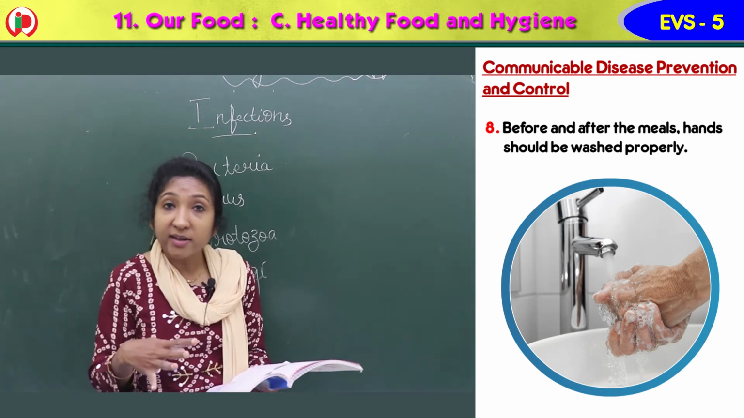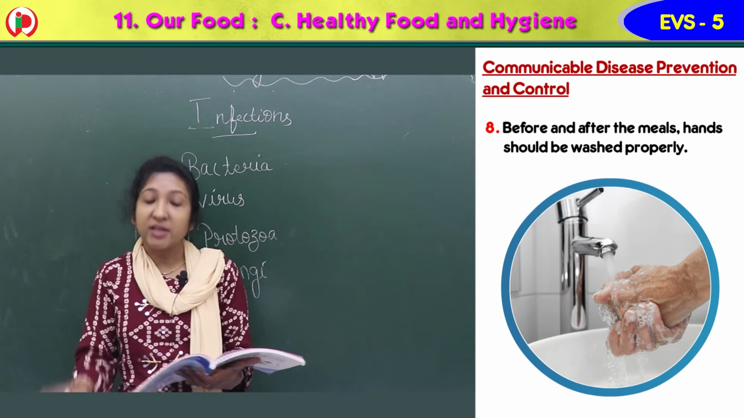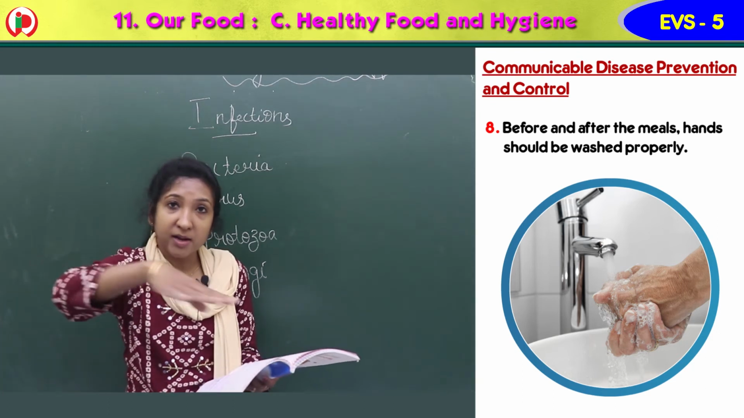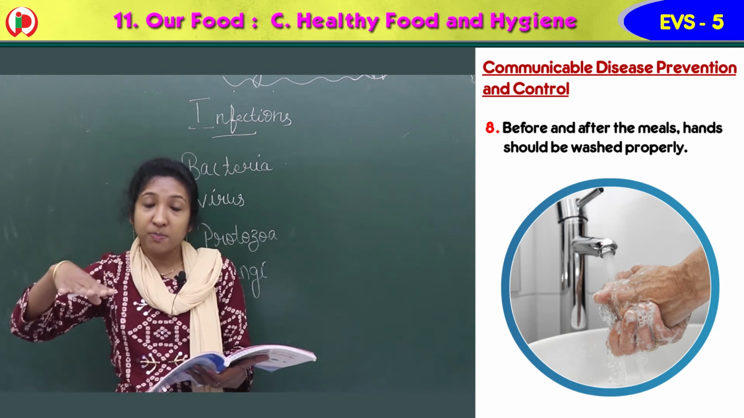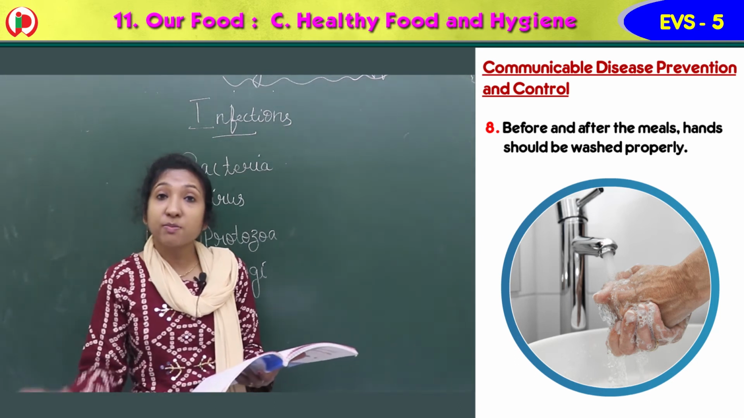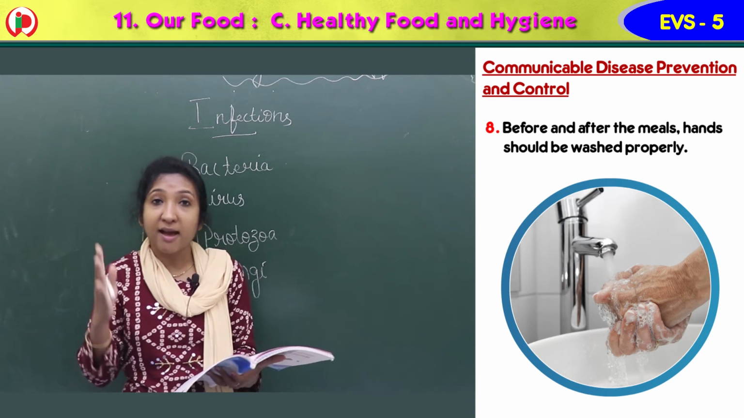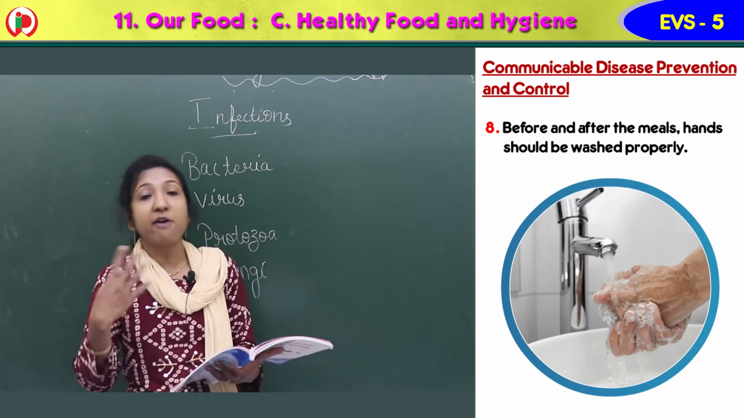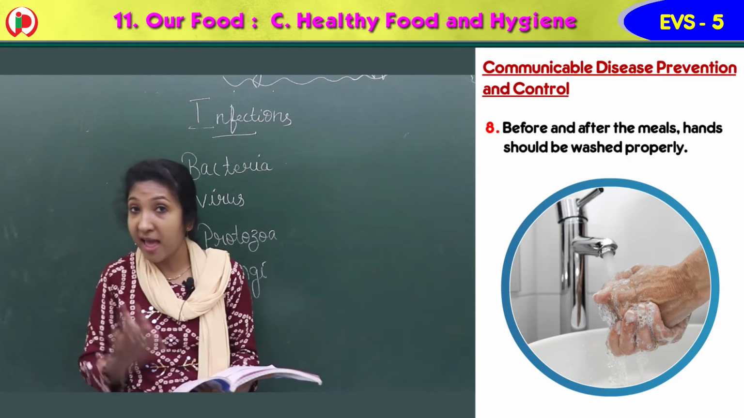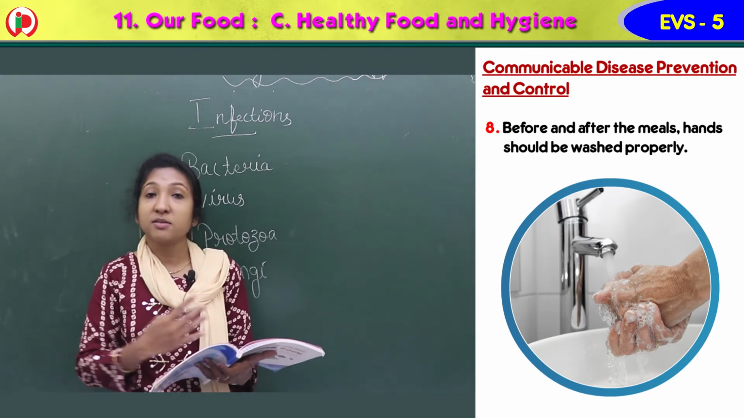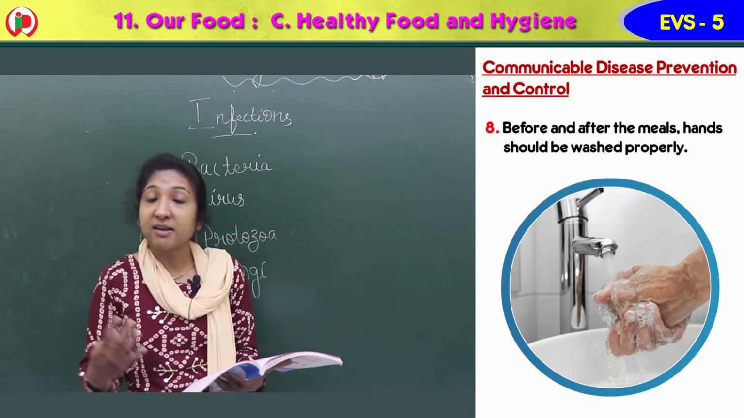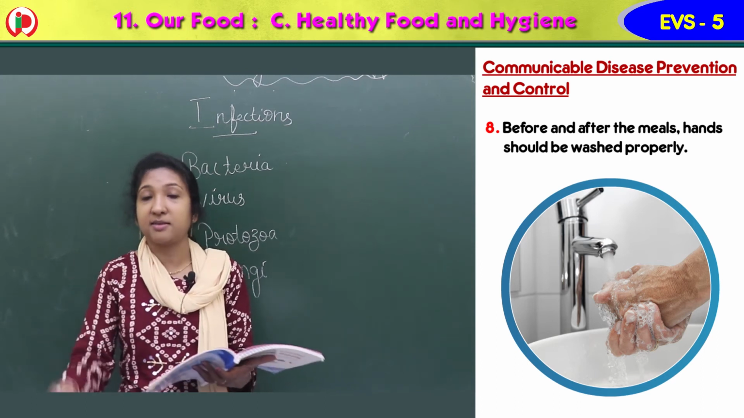We should drink water, either boiled or filtered water. Food material, everything should be closed properly. It should be stored in a good place. Fruits and vegetables, before eating, we should wash them thoroughly. And before eating, we should wash our hands. After eating also, we should wash the hands properly. These are the tips that we should follow. Then we can prevent ourselves from getting these diseases.